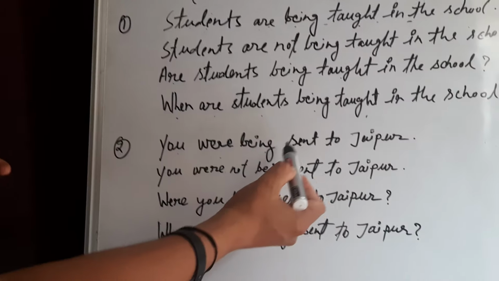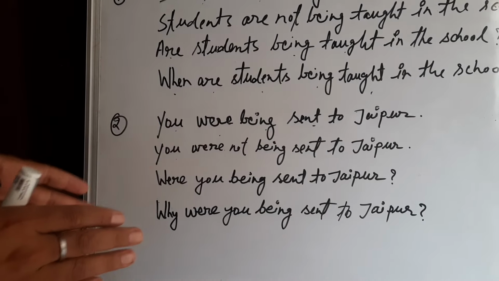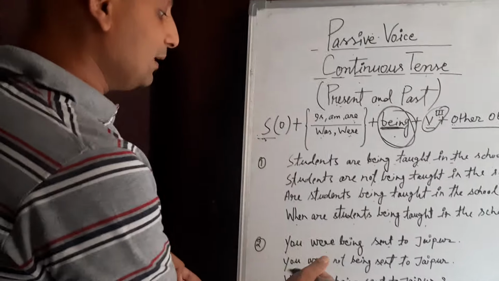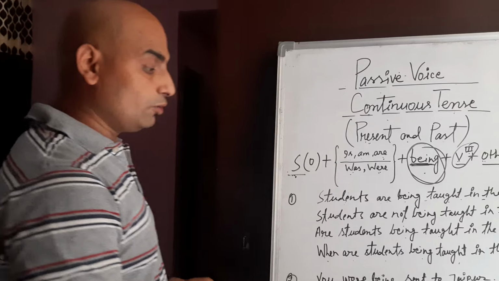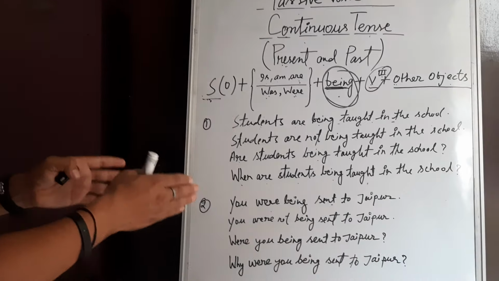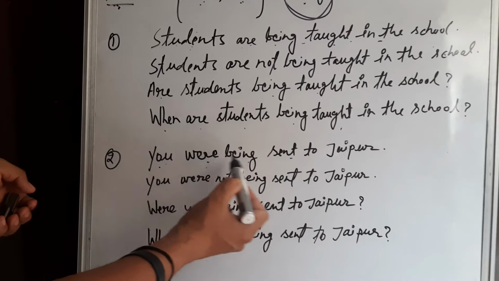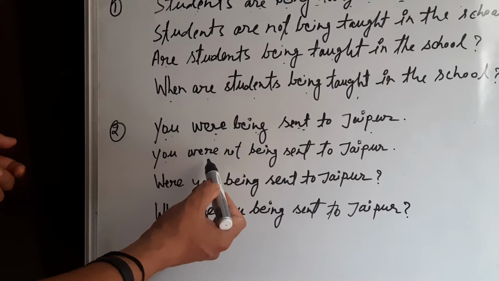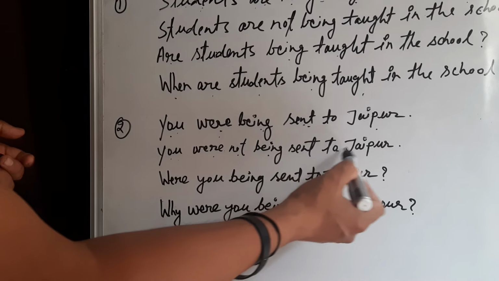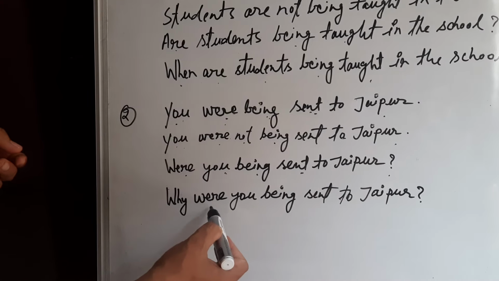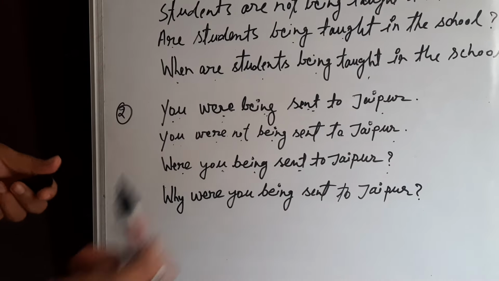You were being sent to Jaipur. There is nobody who is forcing you to go to Jaipur. This sentence has no doer. So we have to take an object to convert into the subject in the passive voice. You were being sent to Jaipur. In negative form, you were not being sent to Jaipur. Were you being sent to Jaipur? Why were you being sent to Jaipur?